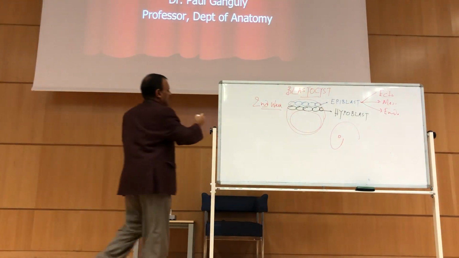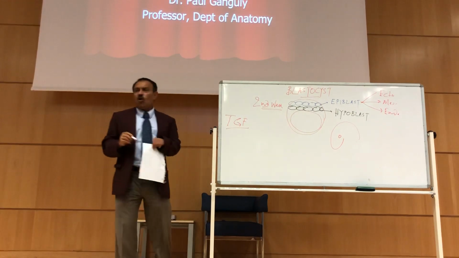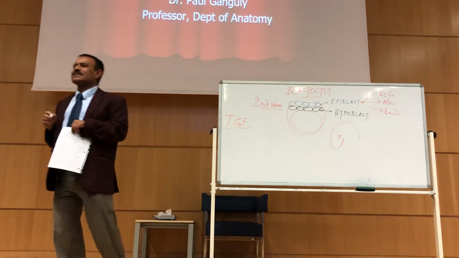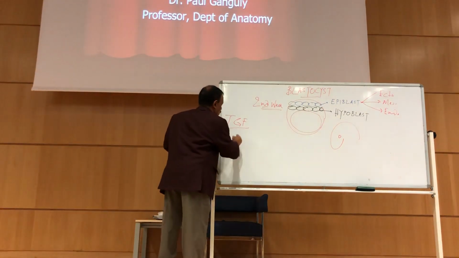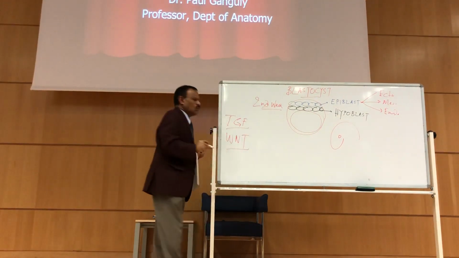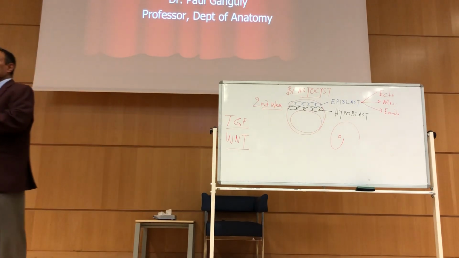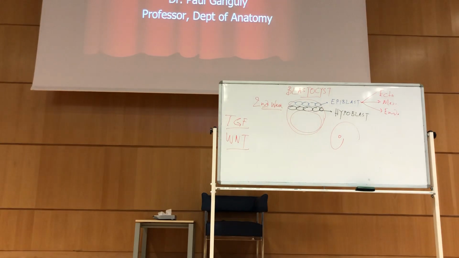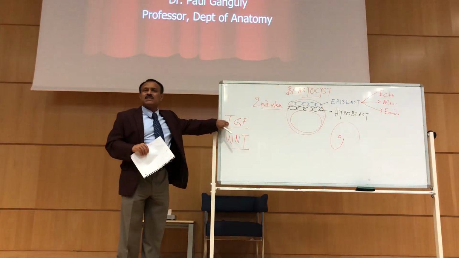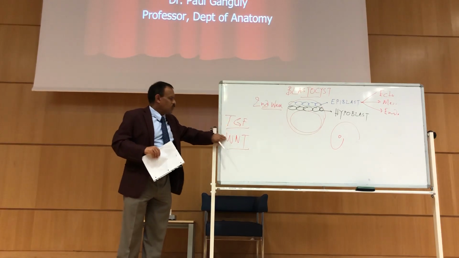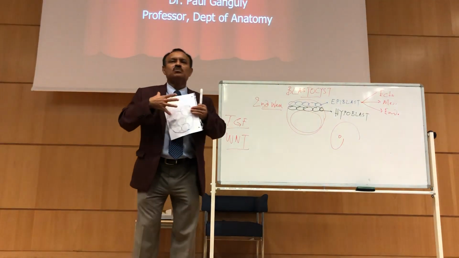It is called the TGF, transforming growth factor. Transforming growth factor. And another one is the WNT gene. You don't have to remember the detailing of this, how this gene is coming, where from it is coming. That's not our job. What do they do? This is the TGF, transforming growth factor, and the WNT. They actually allow the cells to move now.